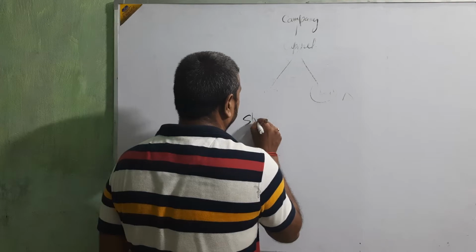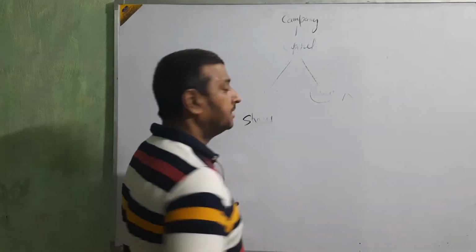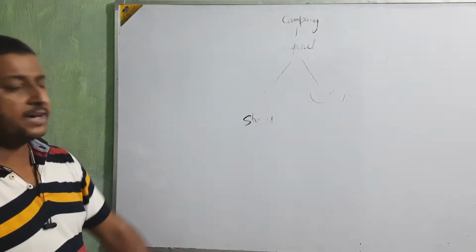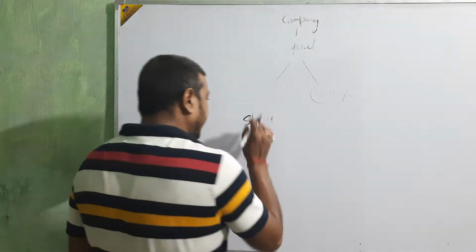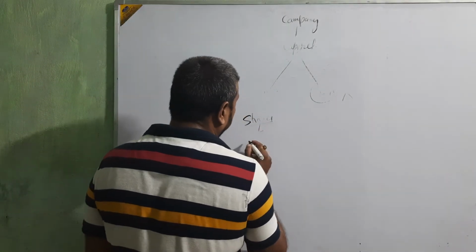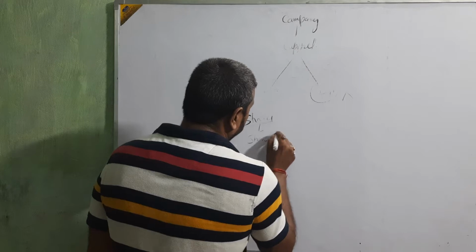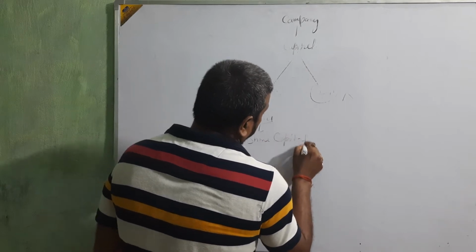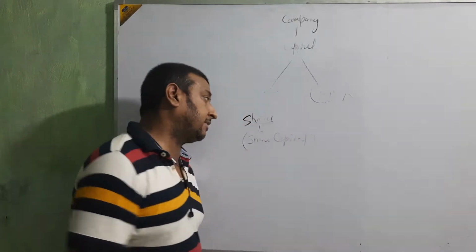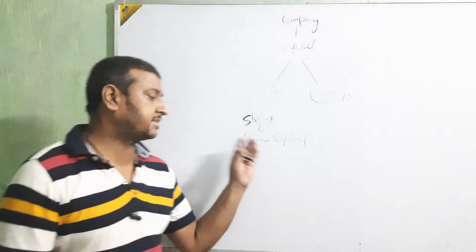That is very important for us. And by this share, what capital are we arranging? That is called share capital. What capital are we going to arrange by the share? That is called share capital.